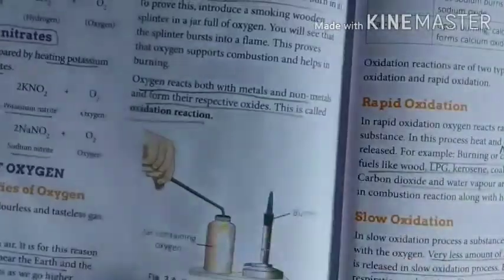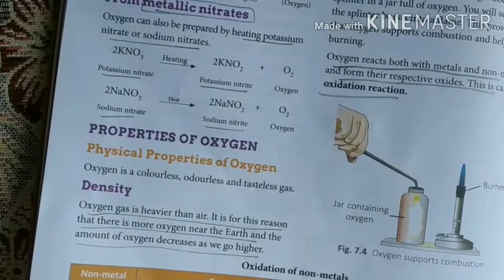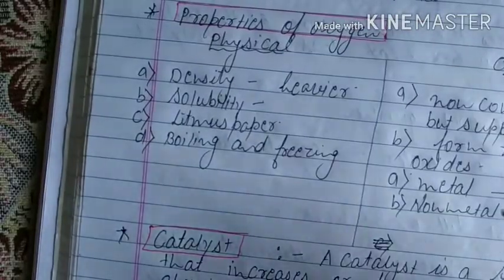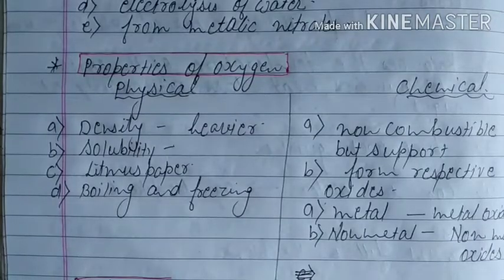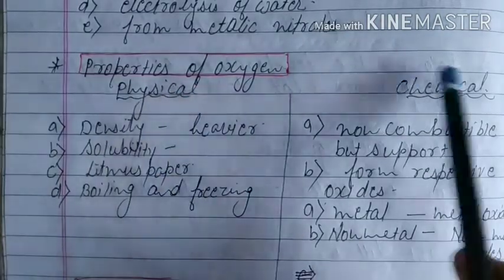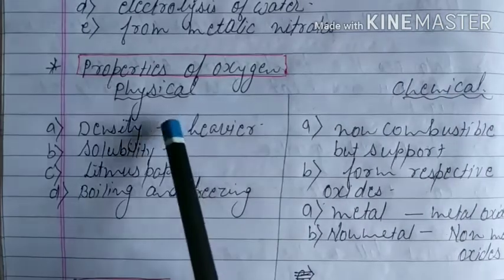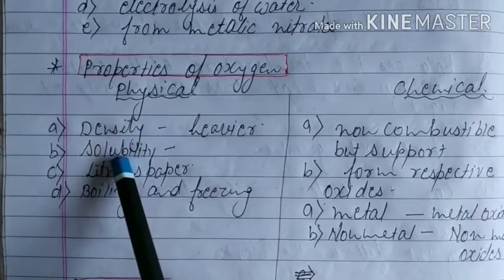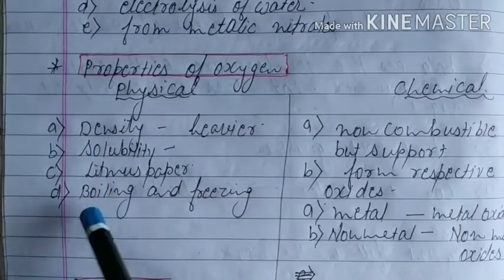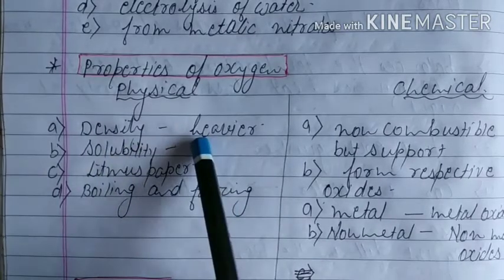Now we will learn further about the properties of oxygen. We will learn them in 2 ways, physical and chemical. Physical properties mean its density, solubility, how it reacts with litmus paper, boiling and freezing points and so on.